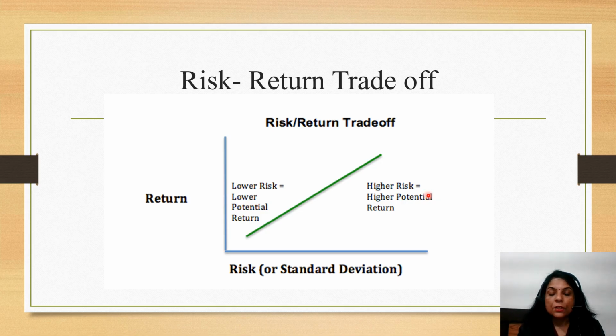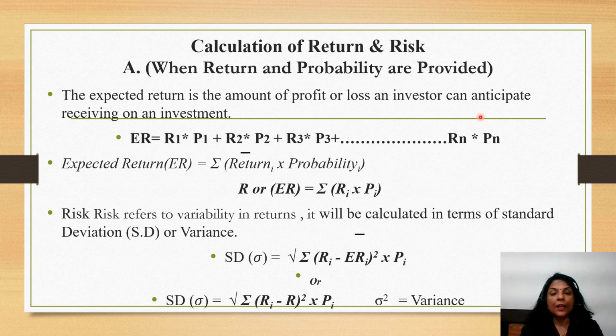So as an investor, we have to make a balance between how much return I am expecting, so that return will be compensated with some extent of risk. If I am expecting high return, the chances of risk also will be high, and your high risk will be compensated with the high return. So as an investor, you will have the options to select those investment options which make a balance between the risk and return. Now, as an investor, how to calculate? First we will learn about the expected return.